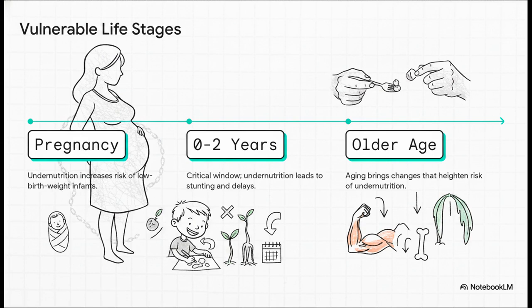Then, of course, we have infants and children. Those first 2 years of life, that's the absolute most critical window for getting nutrition right. Finally, skipping to the other end of the timeline, we have older adults. Aging naturally brings physiological changes, things like impaired nutrient absorption, decreased muscle mass, and even just losing your sense of taste. All these factors independently and combined seriously heighten the risk of chronic undernutrition as we get older.